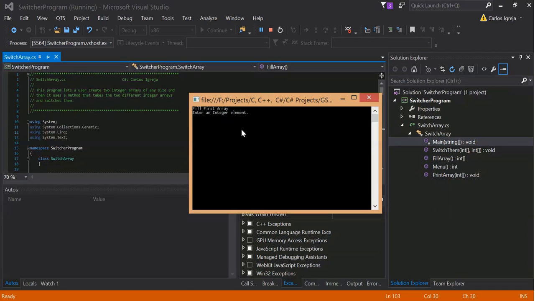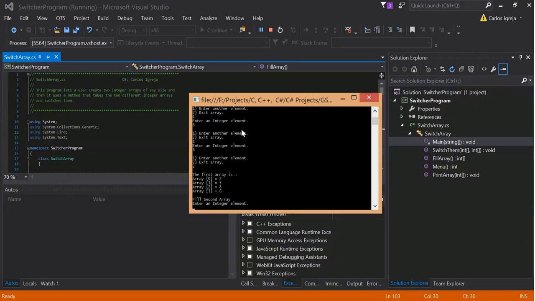Basically, just fill an array. So I'm gonna go enter another. You can add as many as you want. So for the first array, you just fill the array as many as you want. When you're done, you hit 2. 1, enter another element. 2, exit array. Then it displays the first array. The first array is, and then 0 through 3 indexes of the array is 2, 5, 8, and 6.